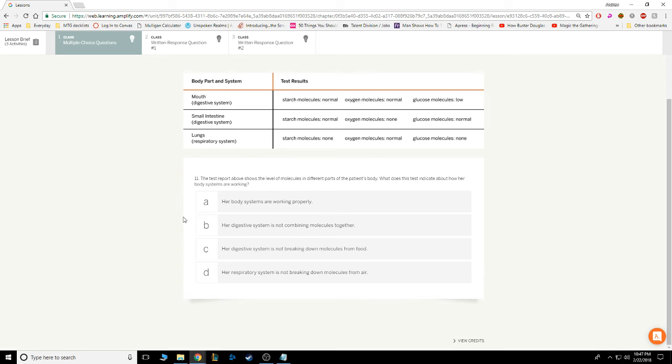Let's take a look. A. Her body systems are working properly. Alright, that question could be right, but it really depends on what's in the table. So let's try a couple more answers before we come back to it. Her digestive system is not combining molecules together. Fair. We'll find out more. Her digestive system is not breaking down molecules from food. Again, it could be true. And her respiratory system is not breaking down molecules from air.